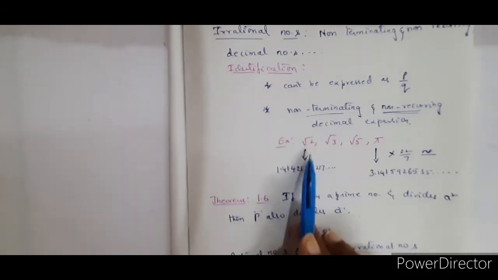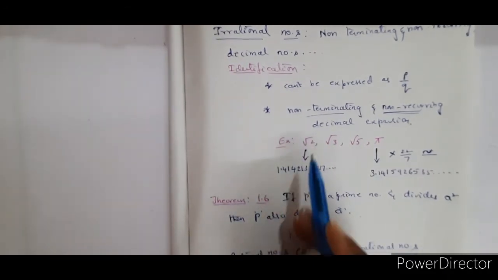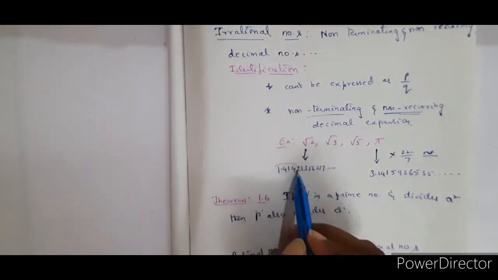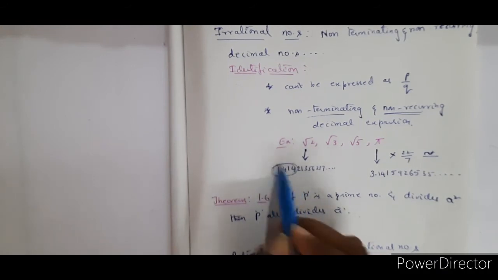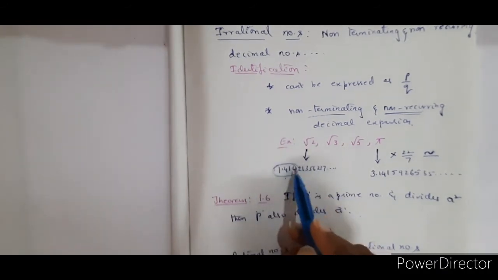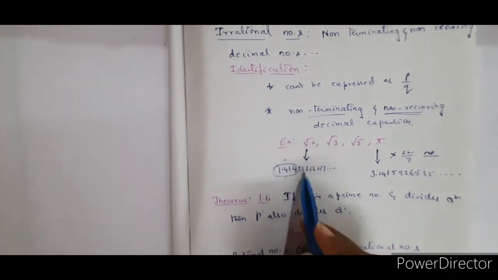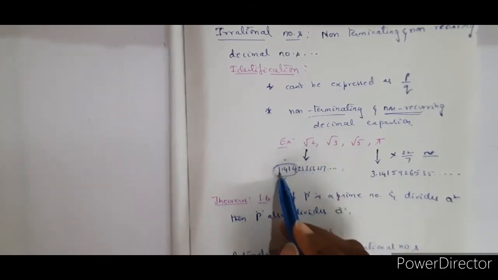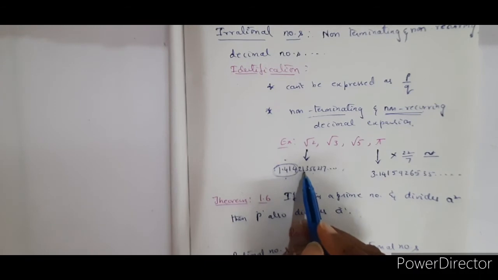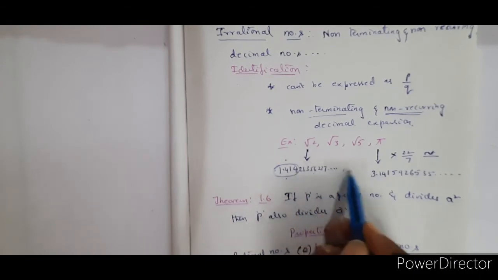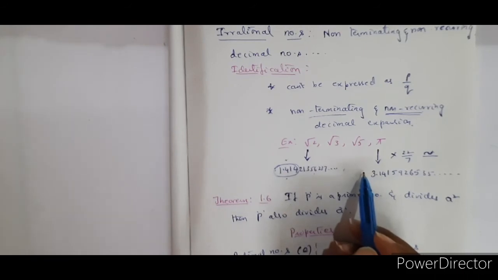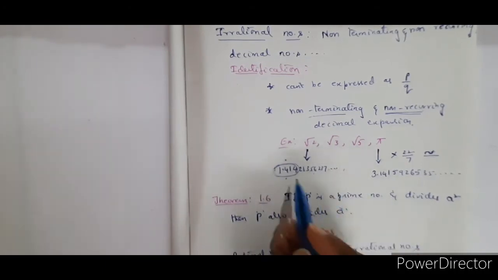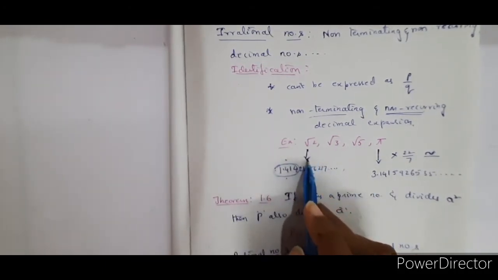Examples are root 2, 1 point. See, usually whenever we do problems, for root 2 we will write always 1.414. Only this much part we are taking. It doesn't mean that root 2 absolute value is this. No. Root 2 is a non-terminating, non-recurring number. Hence it is an irrational number. See here, 1.41421356237, so on. Like that it will be continuing. So you can't find the absolute value of root 2 at any cost. It will be continuing. So therefore it is called an irrational number.